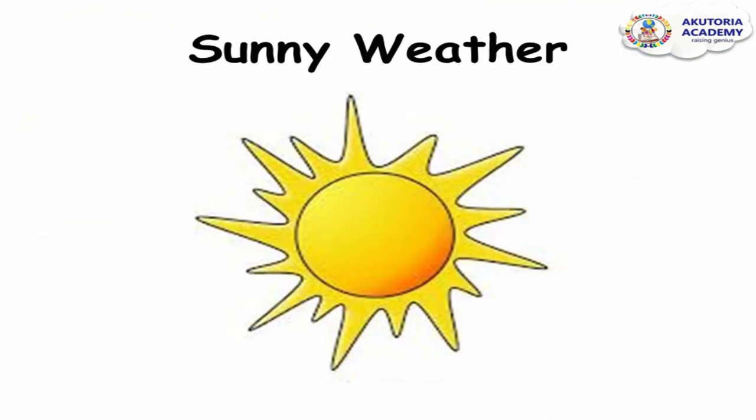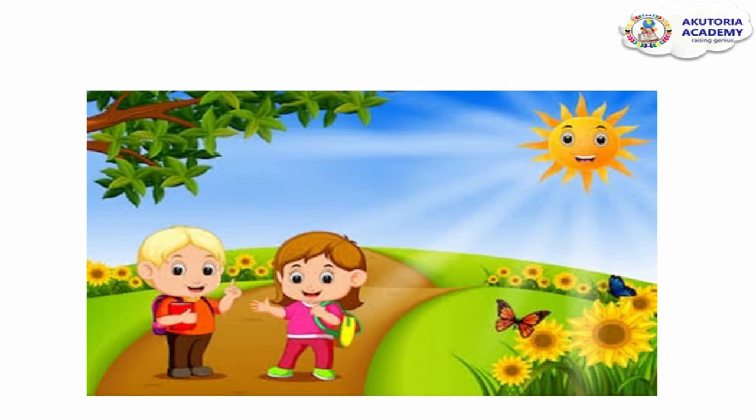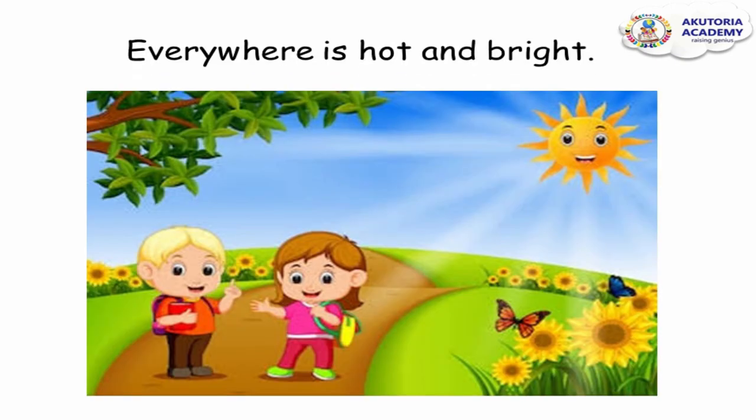Sunny weather. We have a sunny weather whenever Mr. Sun is the king of the sky. You know, when Mr. Sun comes out and everywhere is bright and brilliant, that day is said to be a sunny day. When we have a sunny weather, everywhere is hot and bright.